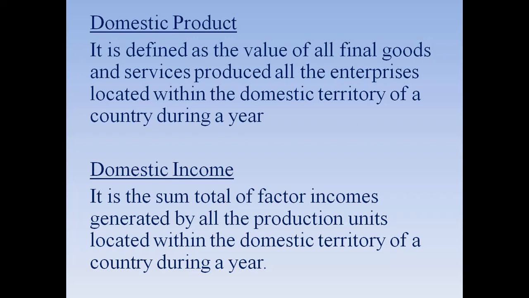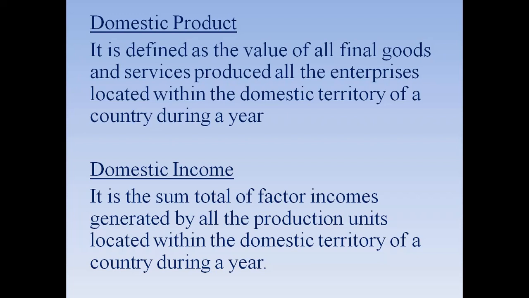And when these domestic products, both goods and services, are exchanged within the national boundary of a particular country, as you saw already in the circular flow of income, and by exchanging, income is generated, that is called domestic income.